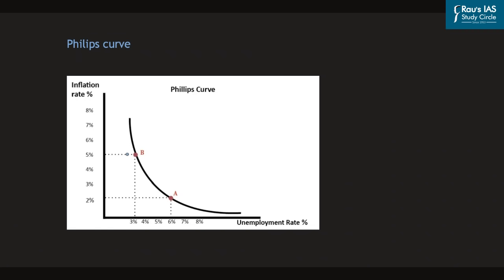Now, traditionally, the nature of the relation between inflation and unemployment was explained by a curve that is known as the Phillips curve. According to this Phillips curve, there is an inverse relationship between inflation and unemployment. That is, as the rate of inflation increases, unemployment decreases, and when the rate of inflation decreases, unemployment in an economy increases. That is why there is an inverse relationship between inflation and unemployment.